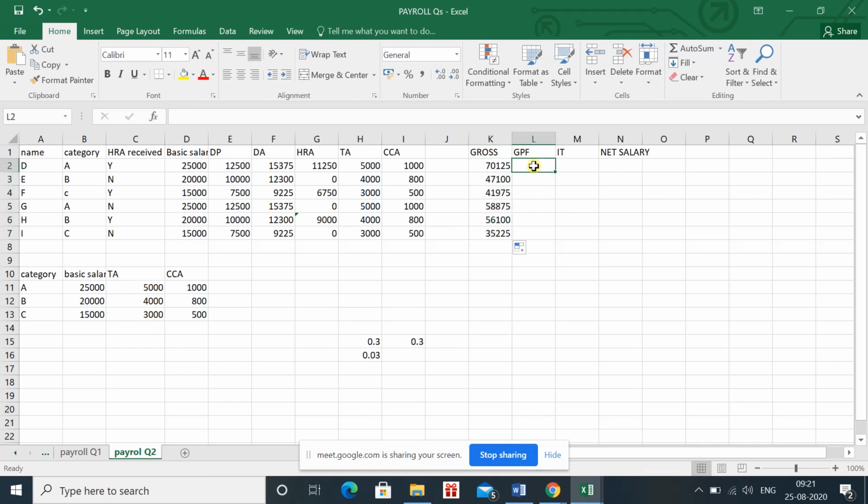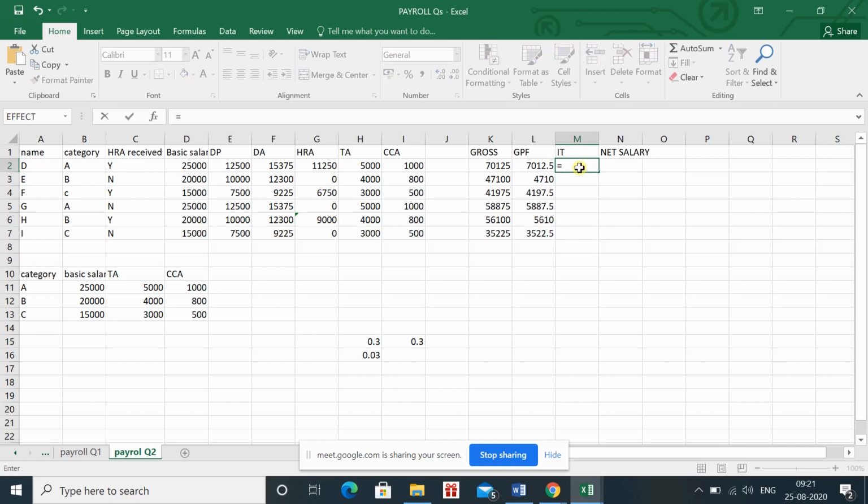Then in case of GPF, they have the condition that it should be 10% of gross. So I've just written equal to 0.10 multiplied by this, and it is showing the value. Just drag it. You only have to apply the formula once in one cell, then you can drag it.